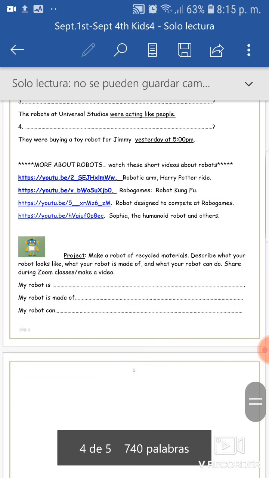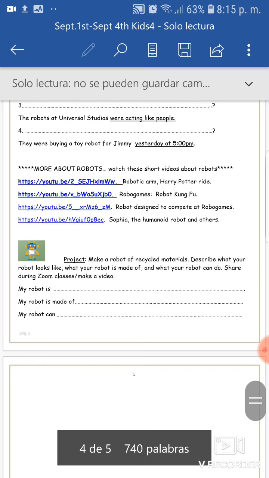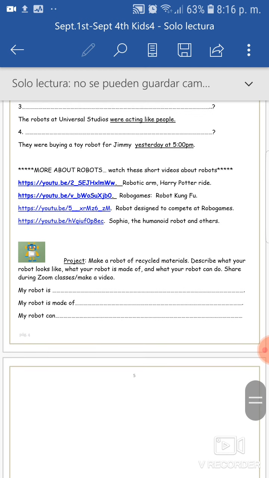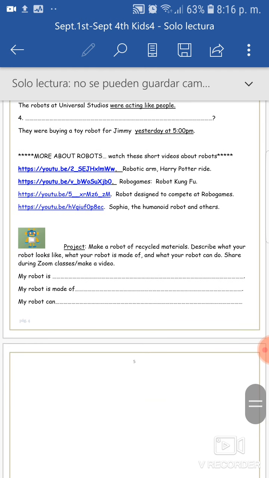And finally, there's a little project where you have to make a robot of recycled materials and describe what your robot looks like. But this is not for Wednesday. We will talk about that, and then some of you may want to do it for Friday or for next week.